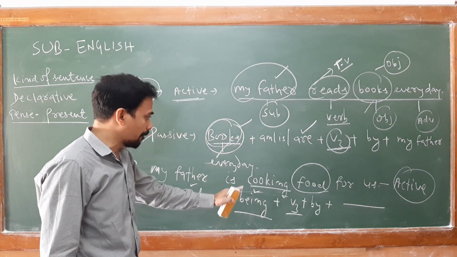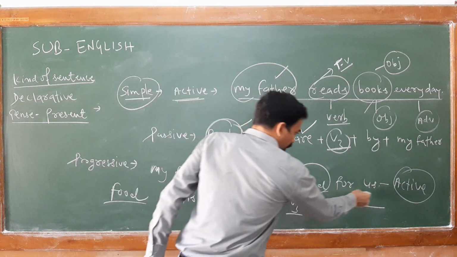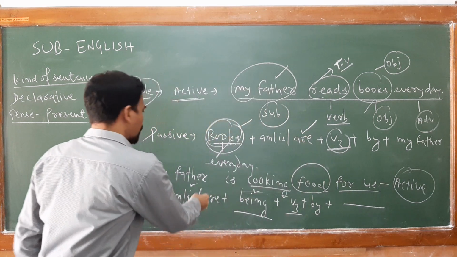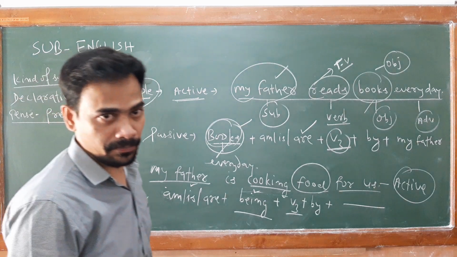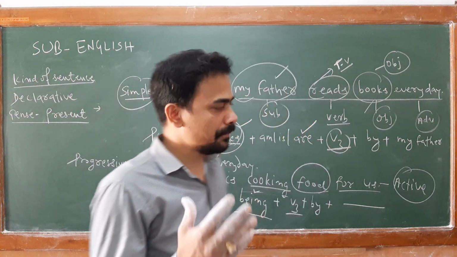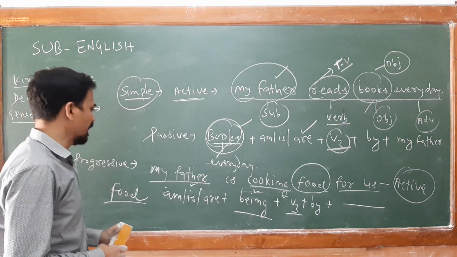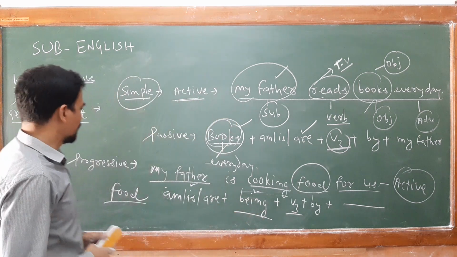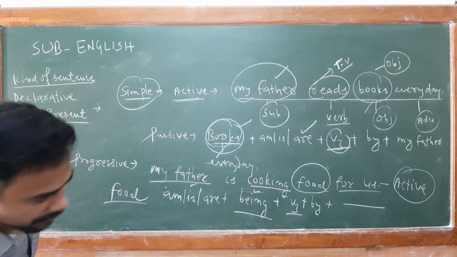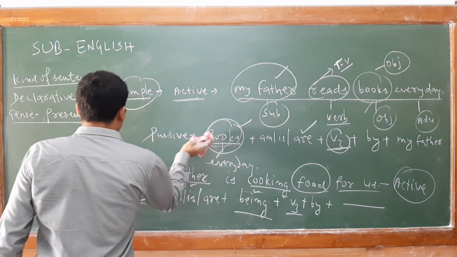Now food is being cooked for us by my father. So this is the passive form. So in passive voice, please note that in progressive form, you are providing extra being. Clear? Now in perfect, what are the changes that we can notice?